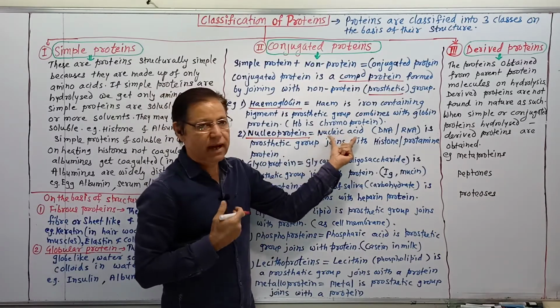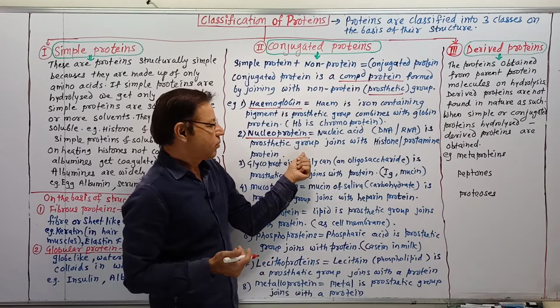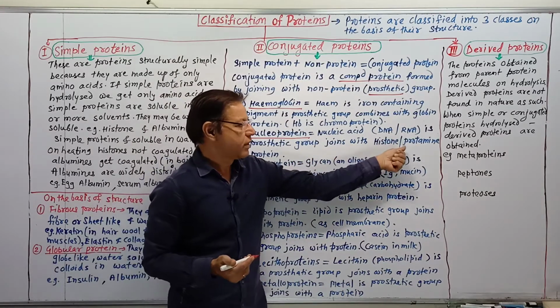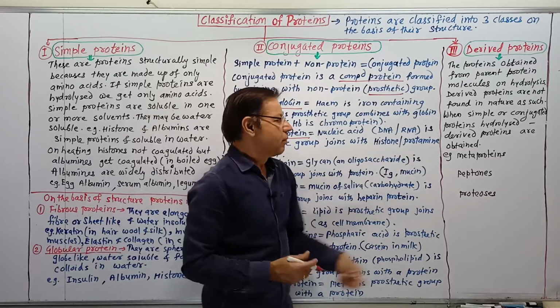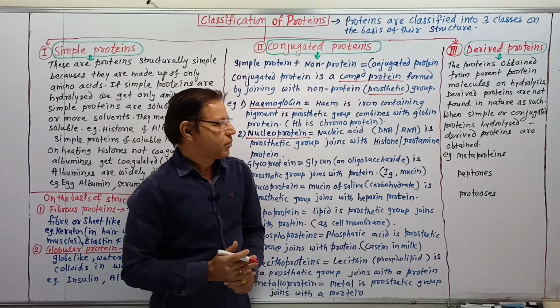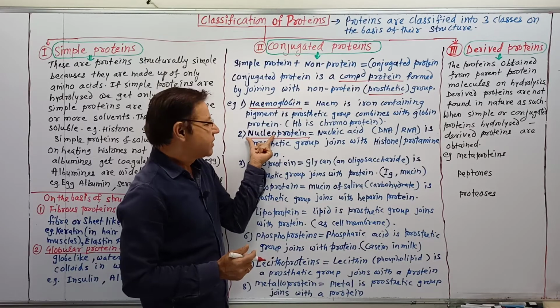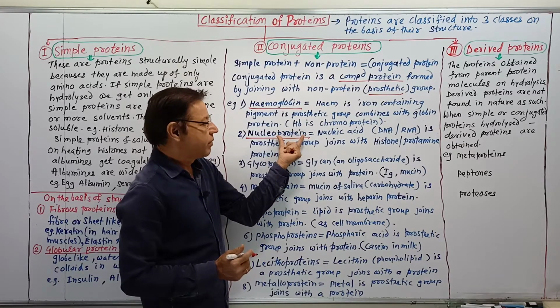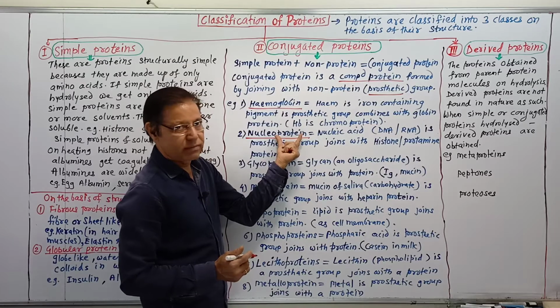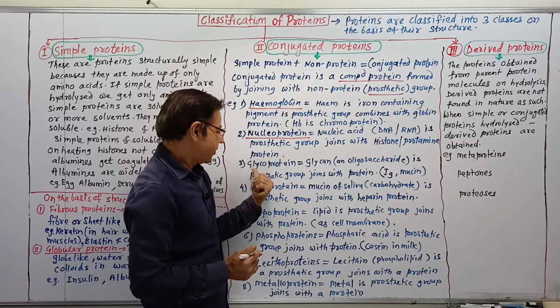The second example of the conjugated protein is nucleoprotein. Nucleo means nucleic acids, either DNA or RNA. The prosthetic group, the non-protein group, joins with histone protein, also called protamines. You remember that histones are also called protamines. Here the nucleic acids, DNA and RNA, are the prosthetic group, and they combine with histone protein or protamine protein.